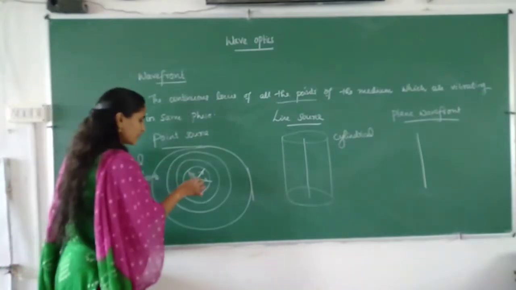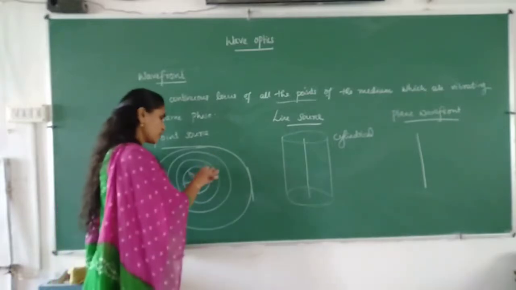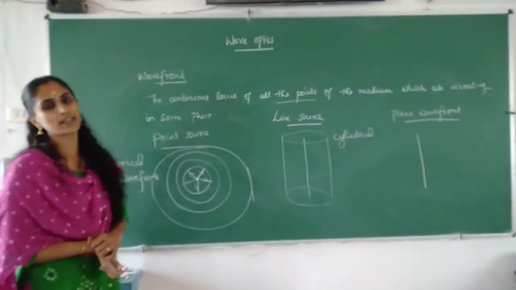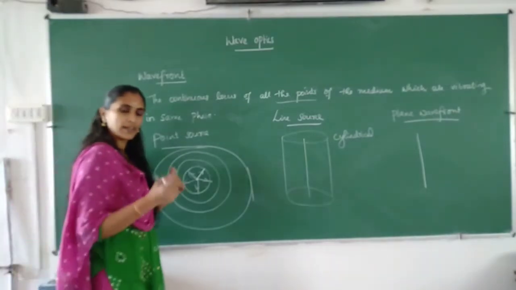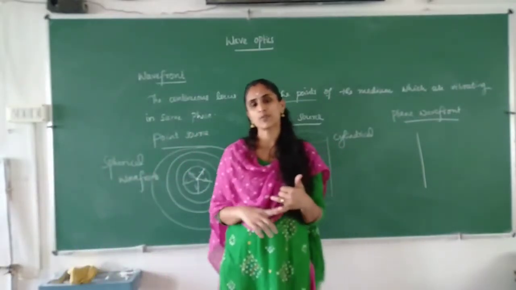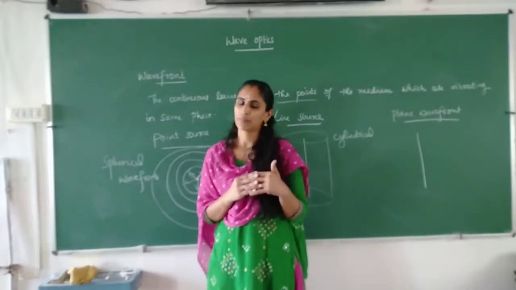Whether it is traveling through this ray or this ray, it is immaterial. Time taken to travel from one wavefront to another remains the same. So these things you have to keep in mind. Ray is perpendicular to the wavefront, and the time taken by the light to travel from one wavefront to another remains the same.